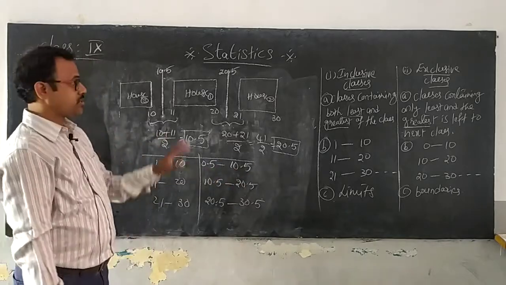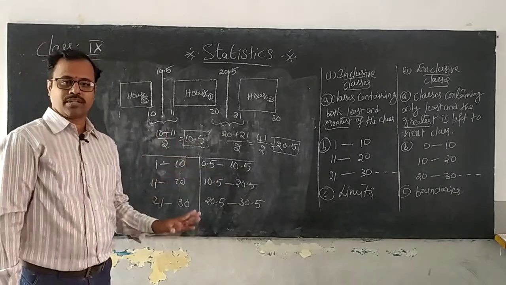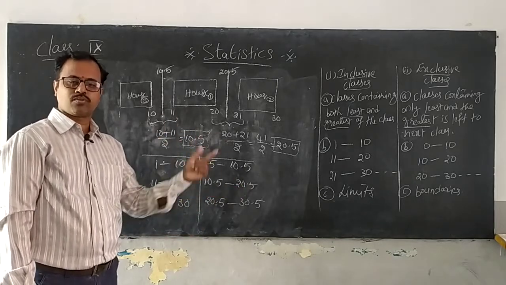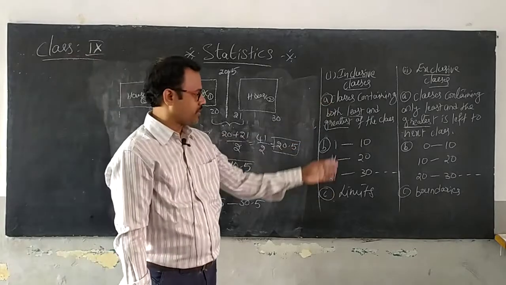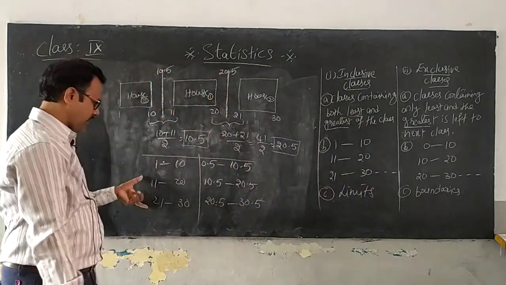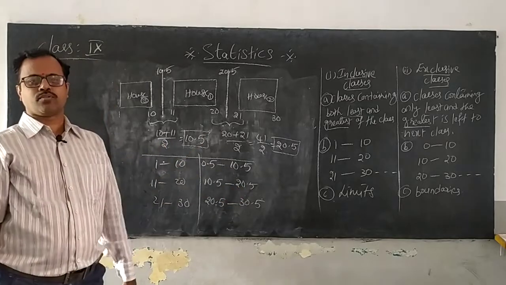Okay? So this is the most important thing we explained today. In the classes we have two types, inclusive and exclusive. What are the properties of inclusive classes and what are the properties of exclusive classes? How the inclusive classes are converted into exclusive classes.